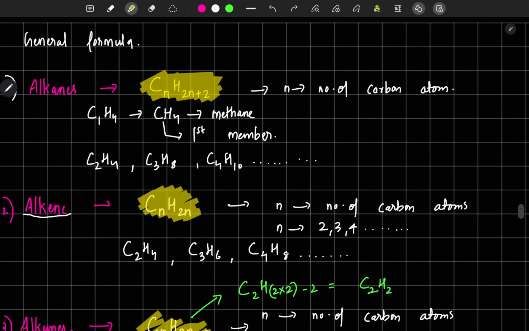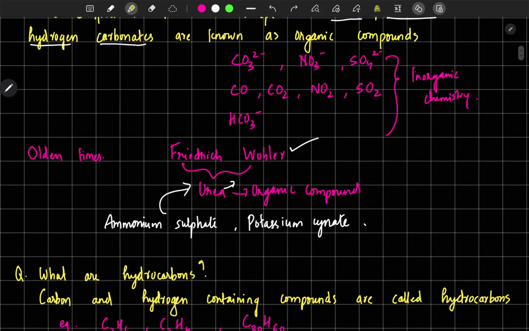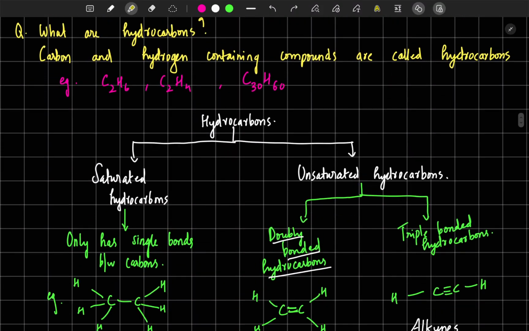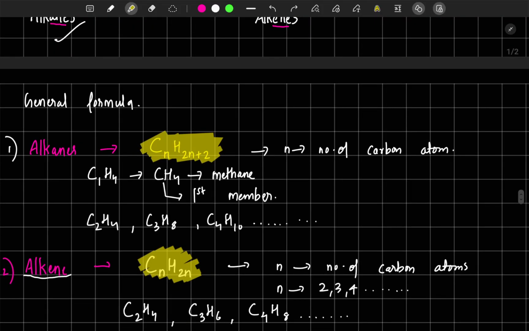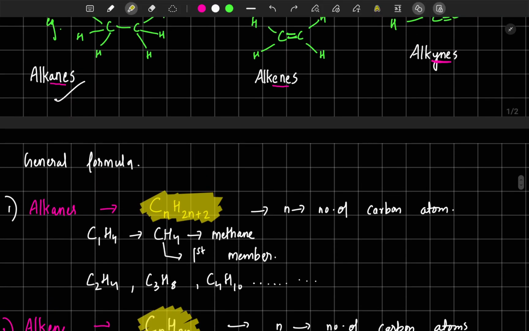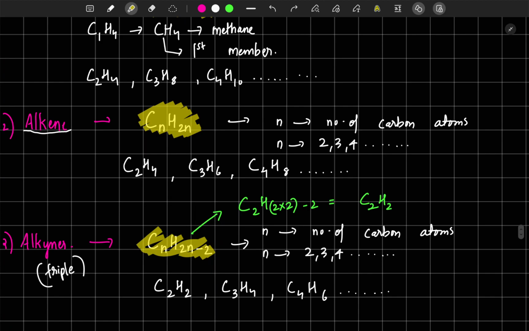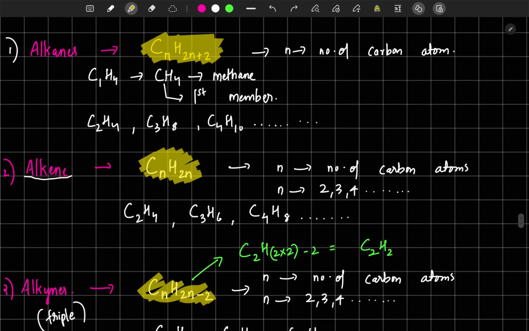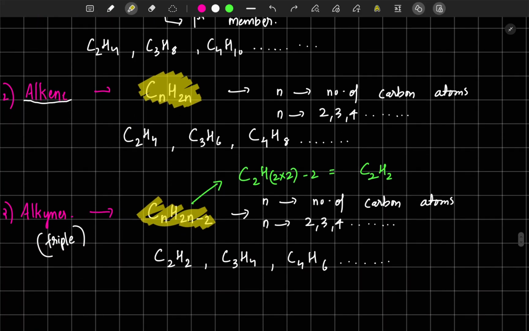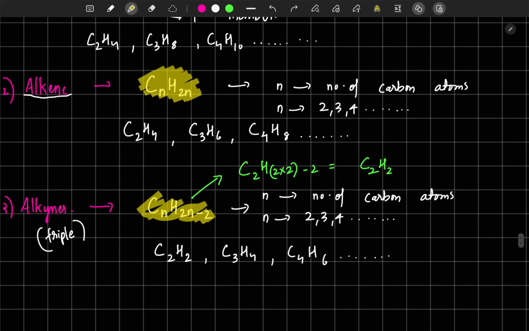If you have any doubt in this particular portion, we have looked at organic compounds, then we have looked at hydrocarbons. In hydrocarbons, we have studied these three families and also the general formulas, and we should be able to make these compounds. And by looking at a compound, you should also be able to understand which family it belongs to.